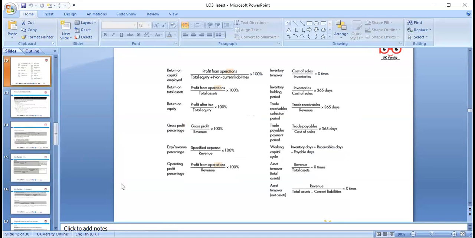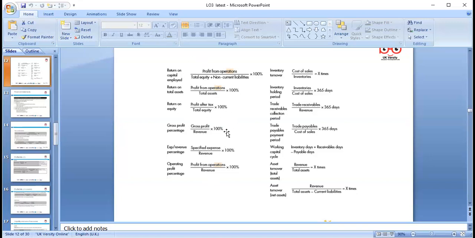Okay, so we can look at the return on capital employed. All these formulas are on a separate formula sheet, which is also available on Moodle. Profit from operation divided by total equity plus non-current liabilities. When we have non-current liabilities, that means we borrow money for the sake of investment. That's why profit from operation is divided by total assets, profit after tax. So return on equity, gross profit percentage, net profit percentage.